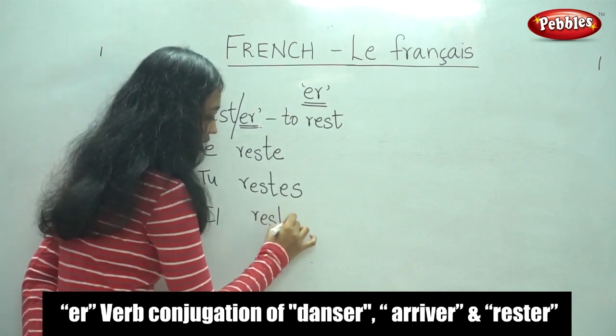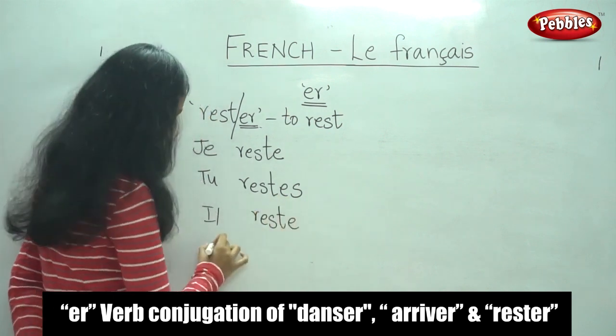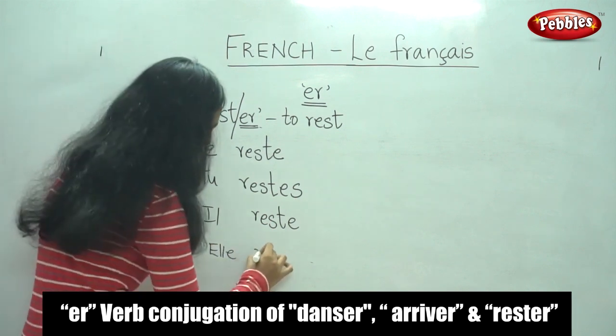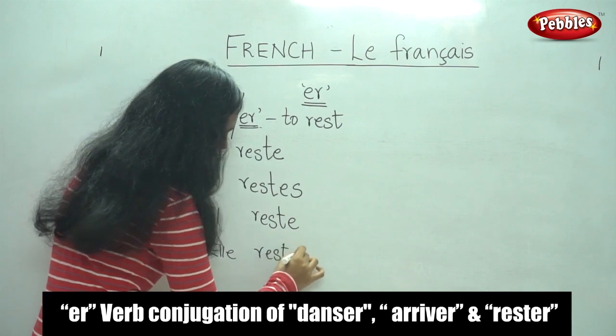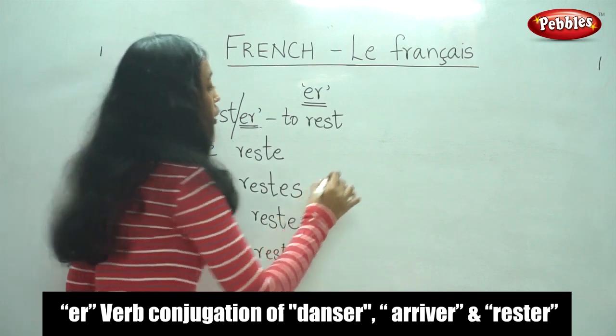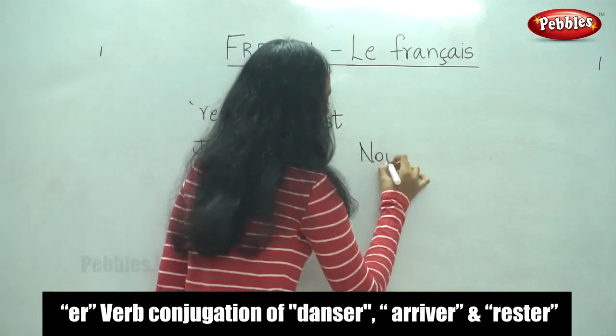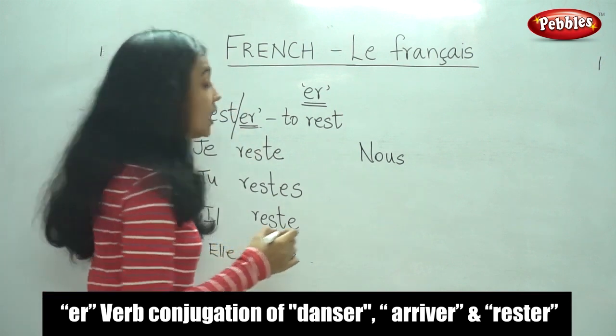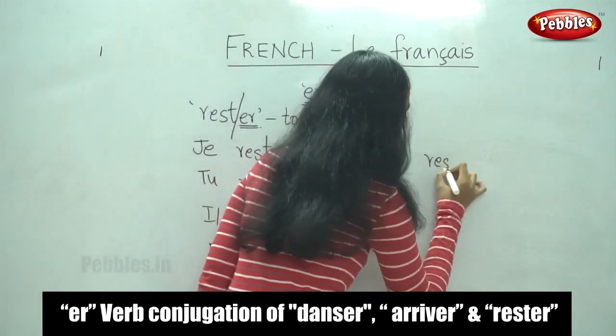Il reste. For elle, it would be elle reste. E, ES, E, E. For nous, we would remove ER and replace it with ONS. Nous restons.